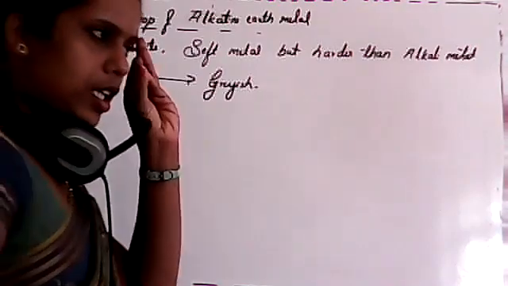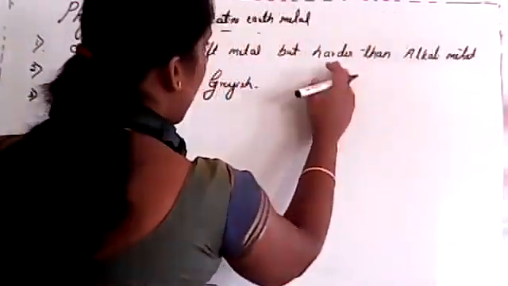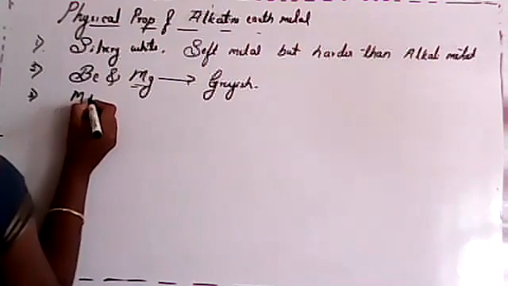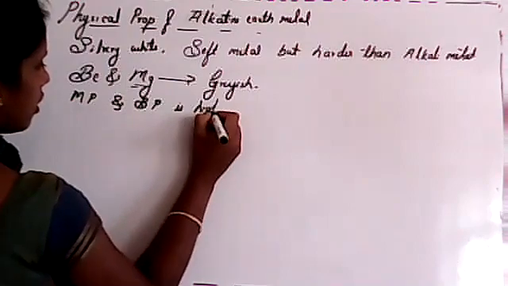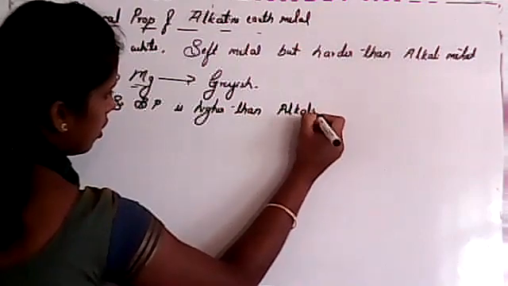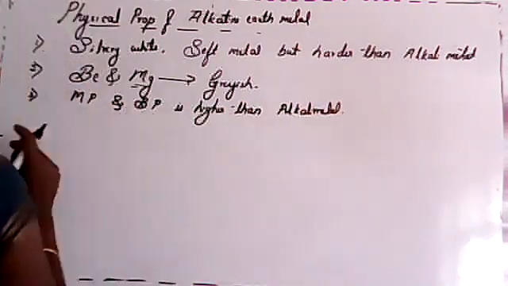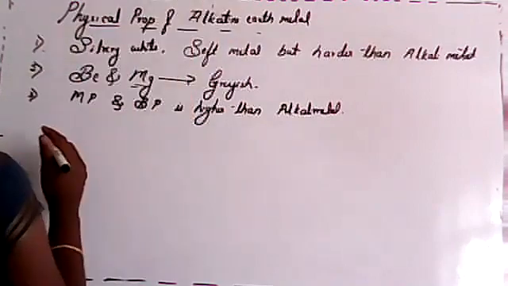And the third one about its melting and boiling. See, student, it has a high melting point and boiling point when we compare it with alkali metal, because it is harder than alkali metal, isn't it? So that's why melting point and boiling point is higher than alkali metal. Actually, it has a low melting point and boiling point because those are soft metals, isn't it? But when we compare it with alkali metal, it has a higher melting point and boiling point. Which one? Alkaline earth metal.